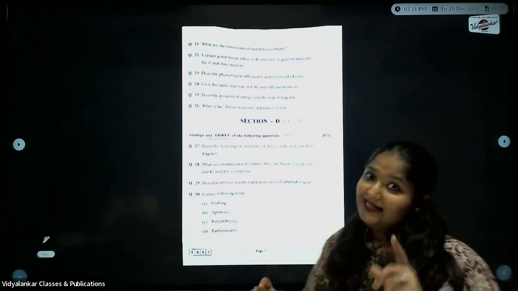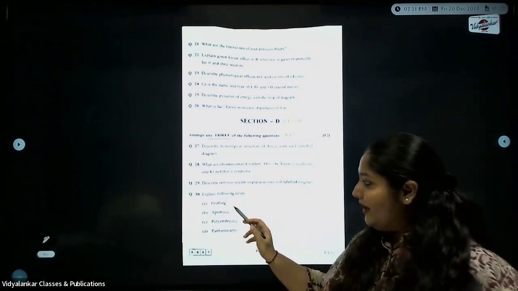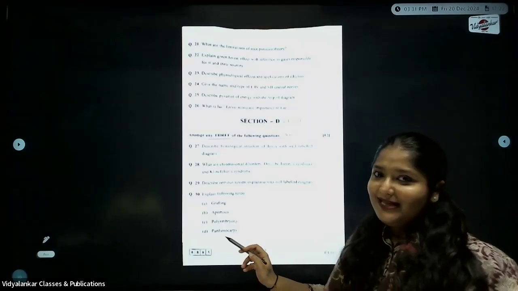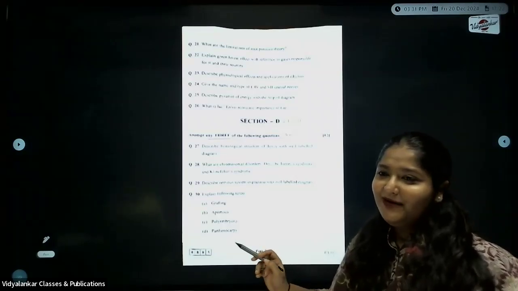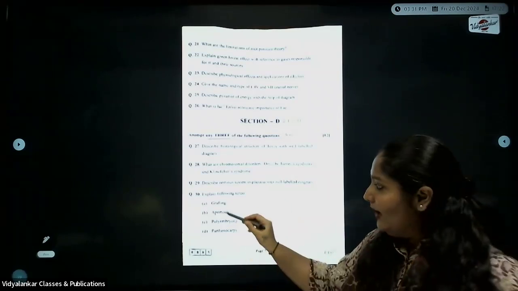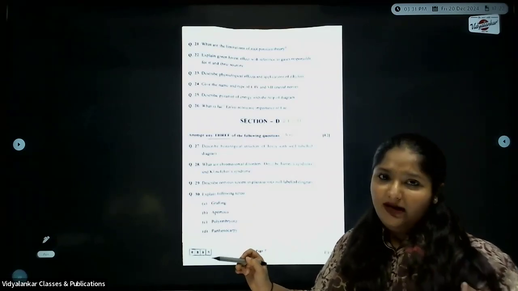Okay. Next, as I said, the list of definitions you can see here. Explain following terms. You have grafting, you have apomixis, polyembryony, and parthenocarpy. This is something very much not expected. You guys will be like, ये तो definition में था, how it is in section D. But here, 1 mark each, 4 marks in your pocket. So for that reason, see to it that you don't miss out the definitions.